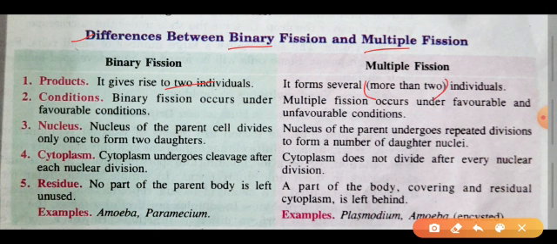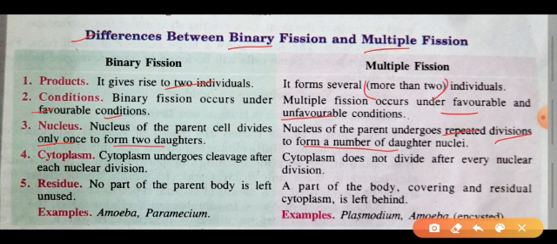The second difference point is that binary fission occurs only under favorable conditions, whereas multiple fission takes place in both favorable and unfavorable conditions. In the binary fission method, the nucleus of the parent cell divides only once to form two daughter cells, whereas in the multiple fission method, the nucleus of the parent undergoes repeated divisions to form a number of daughter nuclei. Such daughter nuclei are produced inside the cyst, that is, during unfavorable conditions. Cyst is the hard cover produced upon the parent body.